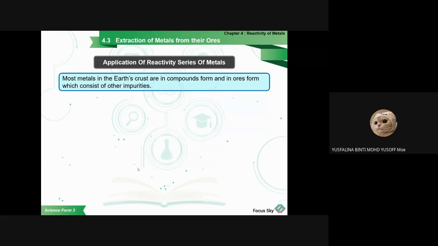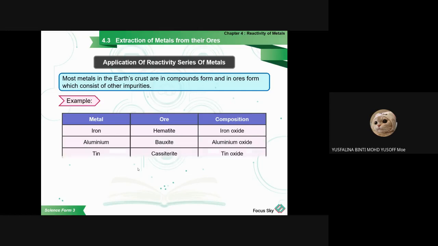Most metals in the earth's crust are in compound form, meaning they are not in element form like silver or gold. Those already exist as elements, so you can take them straight away. But for aluminium, from bauxite, the ore is made of aluminium and oxygen, so you have to extract the aluminium from the aluminium oxide to get the aluminium.